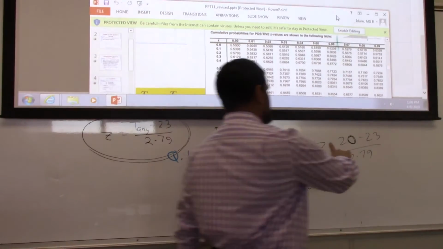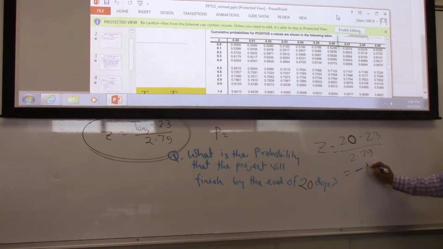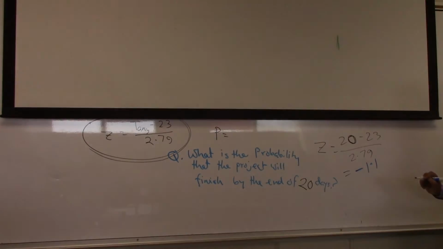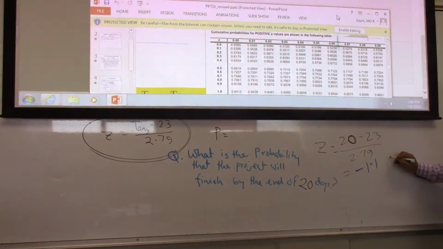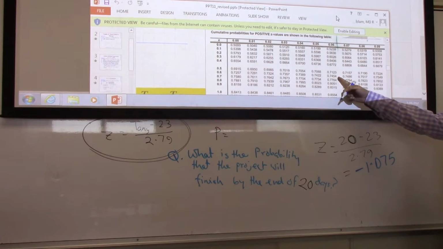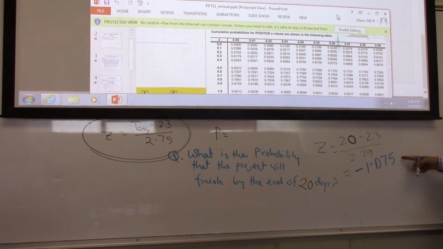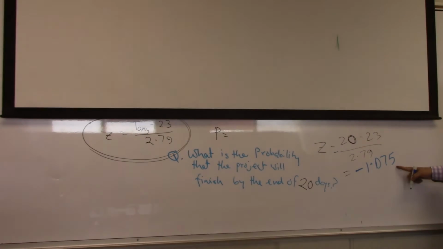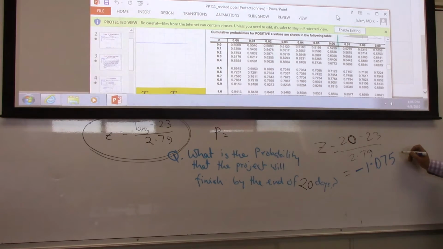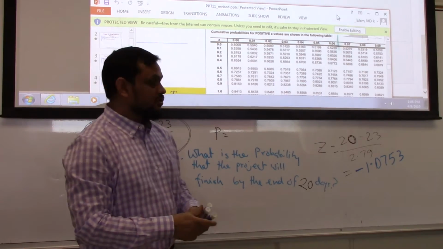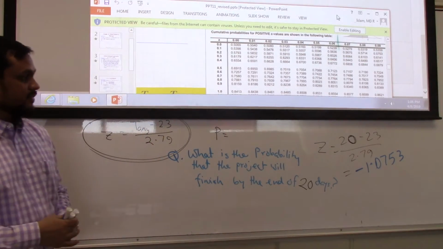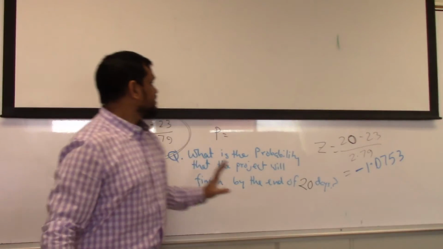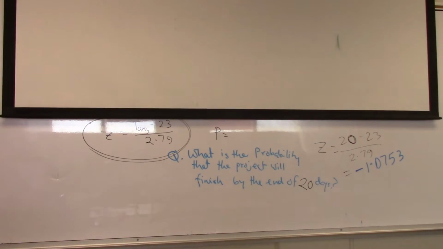What is this value? Negative 1.1. Okay, negative 1.1, a little more. Any fraction? It's negative 1.075. You can see the chart goes up to four decimal places, so better to go further: 1.0753. Now, it is a negative number, so what we will do is take the positive first. Okay, 1.0753. Find it here.